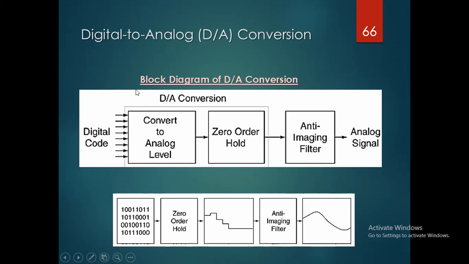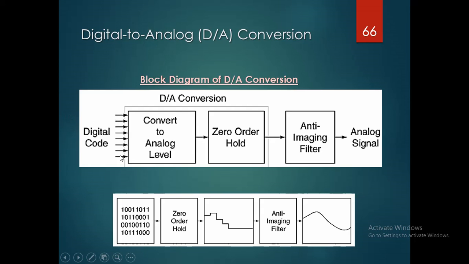So this is after getting the input from the sample and hold circuit and the A to D converter, the code is in digital form. After giving that code to the digital signal processor, based on the instructions given by the user, those instructions are executed, and the process is carried on accordingly. After that processing, we get the result in digital form.